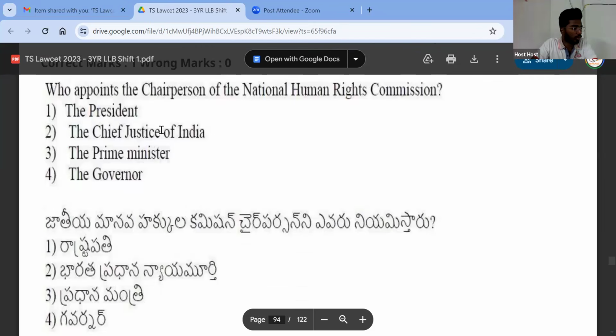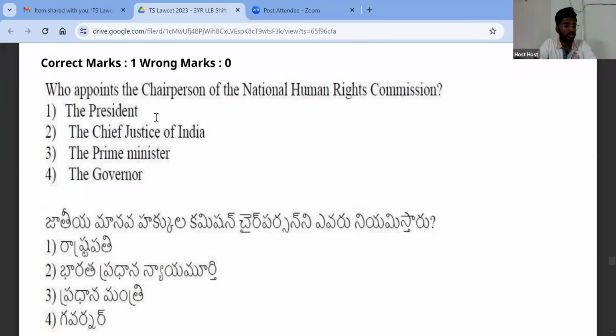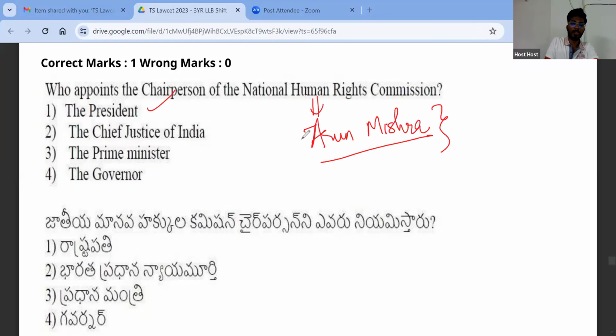Next. This is again a very important question. Who appoints the chairman of the National Human Rights Commission? Very good. President is the right answer. Well done. So who is the present chairman of NHRC? Justice Arun Mishra. Justice Arun Mishra is the present chairperson of NHRC. Next.